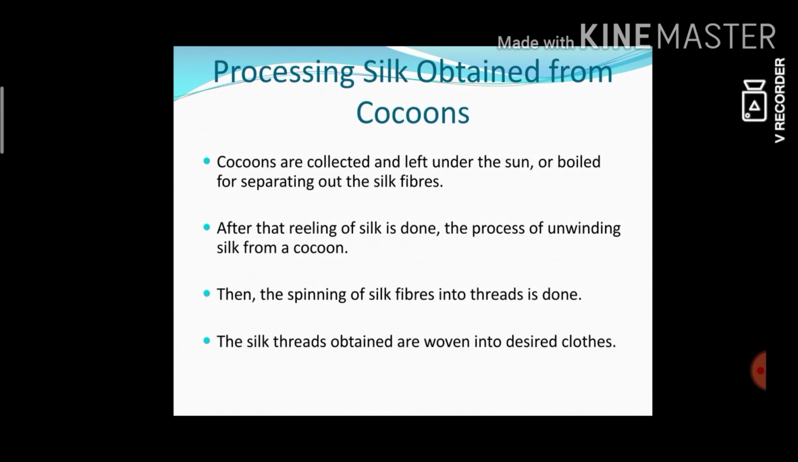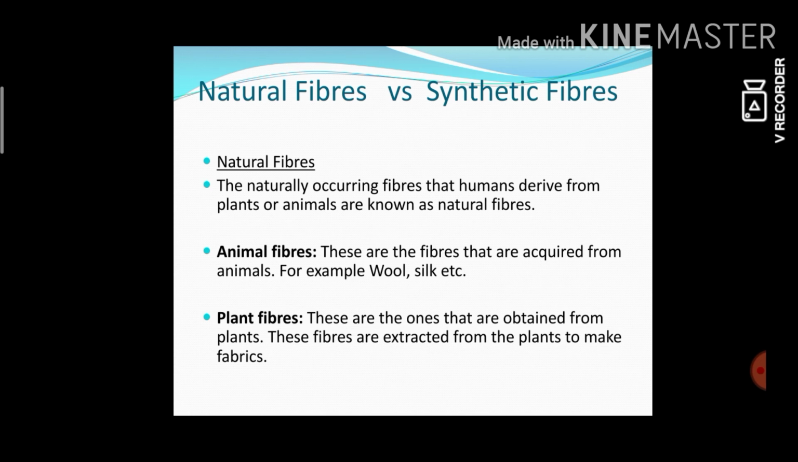Processing silk obtained from cocoons: cocoons are collected and left under the sun or boiled for separating out the silk fibers. Then reeling of silk is done, the process of unwinding silk from a cocoon. Then the spinning of silk fibers into threads is done. The silk threads obtained are woven into desired cloths. Okay.